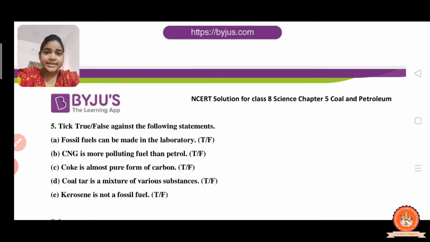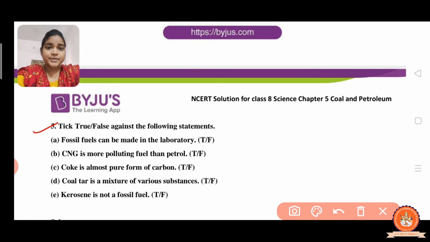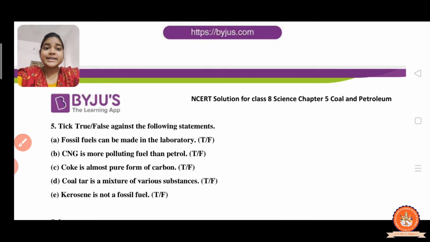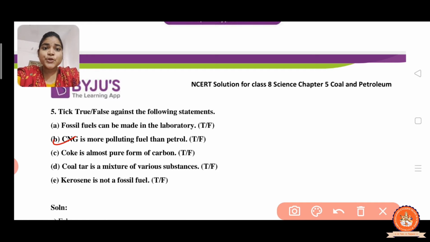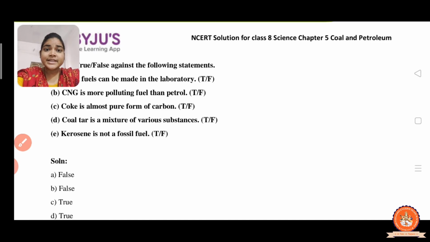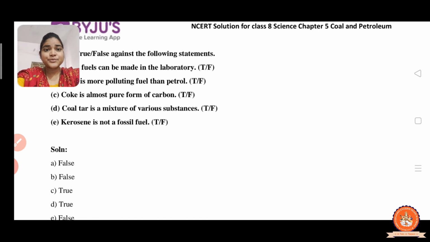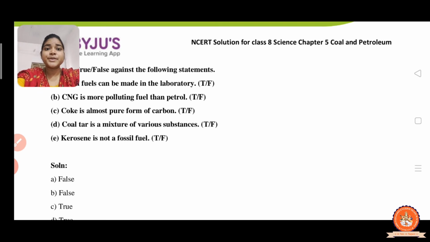After that, the next question, true and false. First one: fossil fuels can be made in the laboratory. The answer is false, because they are obtained from nature, right? They are a natural resource. Now the next one: CNG is a more polluting fuel than petrol. The answer is false, because CNG is a cleaner fuel and produces less smoke as compared to petrol.